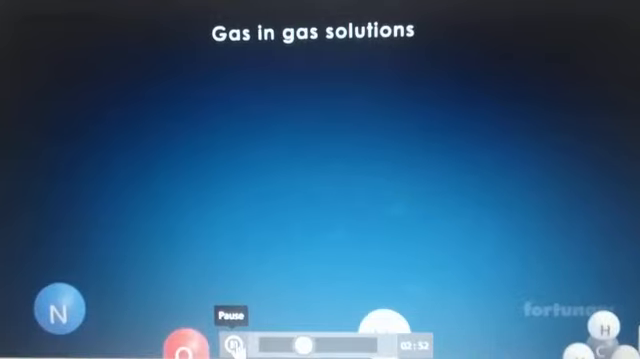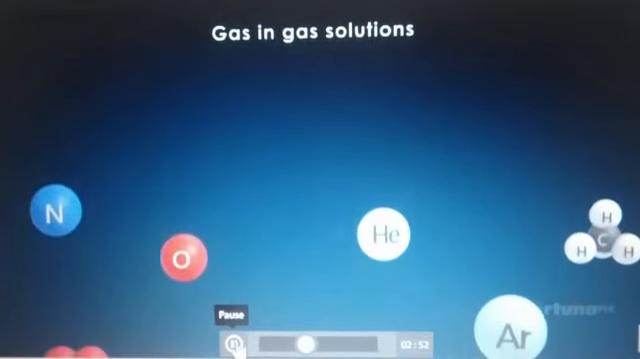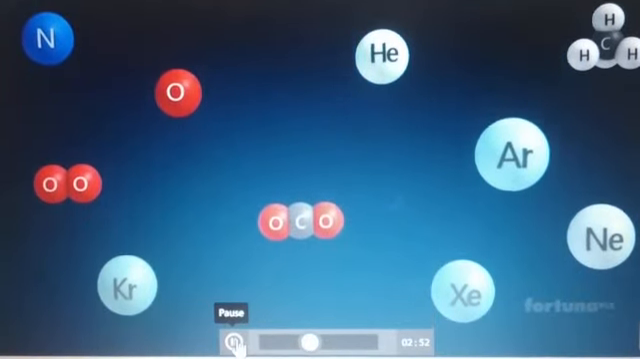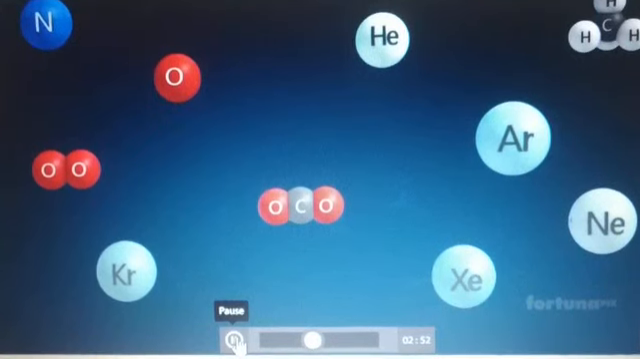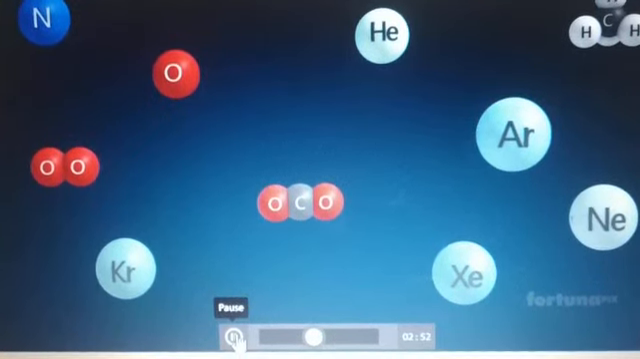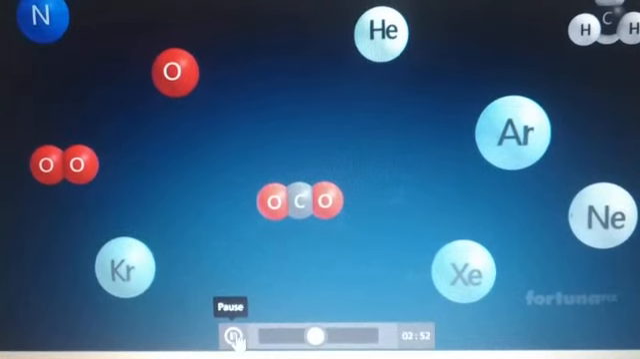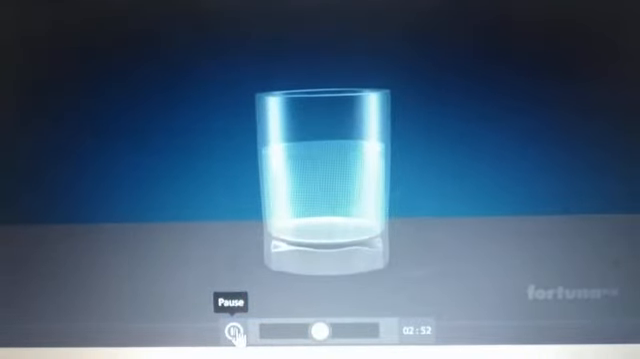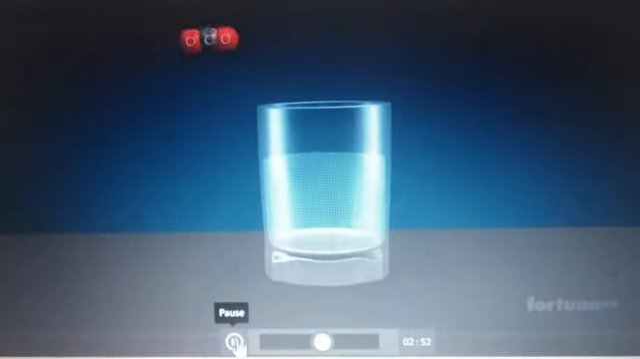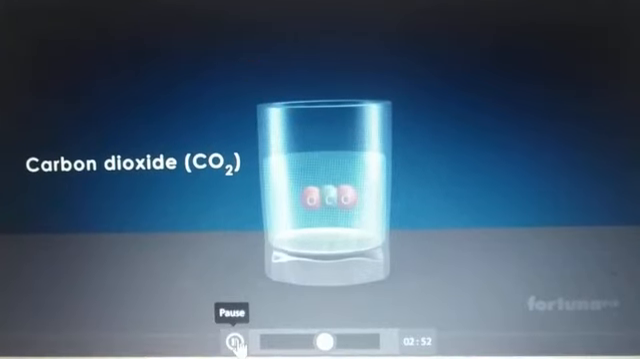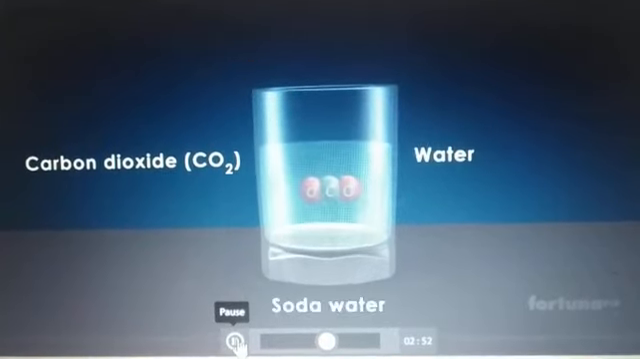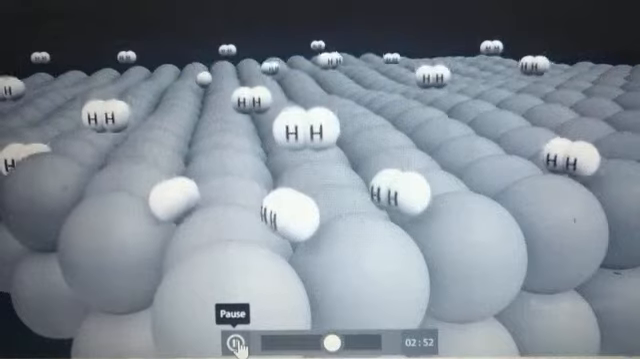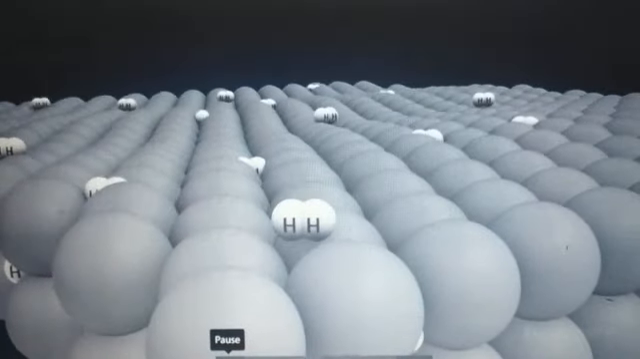In gas and gas solutions, both solute and solvent will be in gaseous states. Air is a good example of a gas in gas solution. The solute will be oxygen and a mixture of other gases, while the solvent will be nitrogen gas. In gas and liquid solutions, a gas such as carbon dioxide, CO2, will dissolve in water to make soda water. Gas and solid solutions can be seen in the absorption of hydrogen gas by solid palladium.